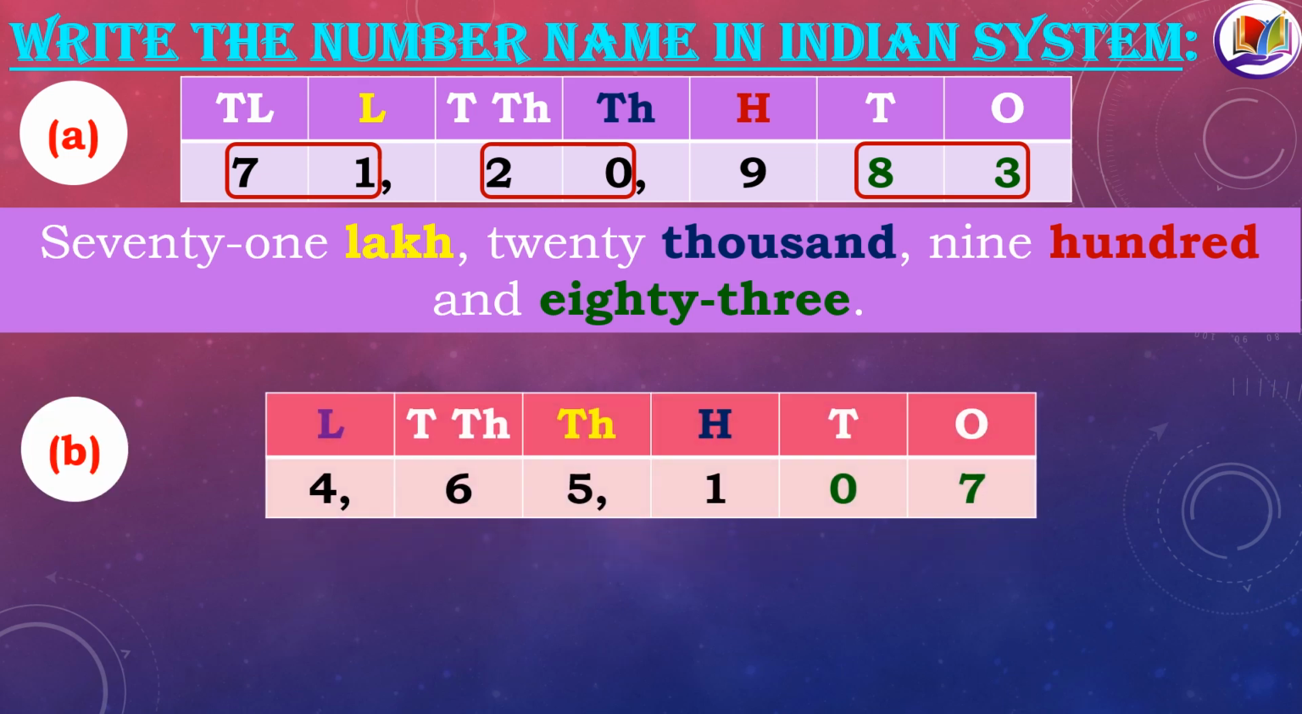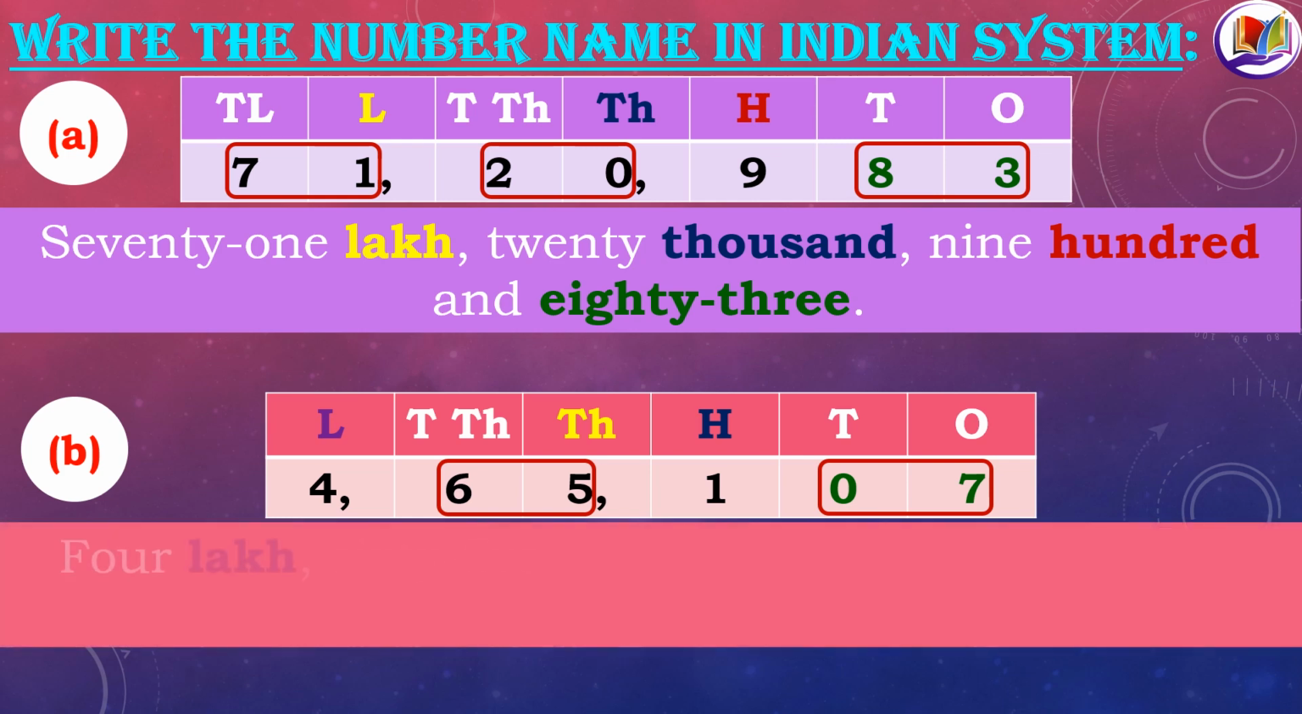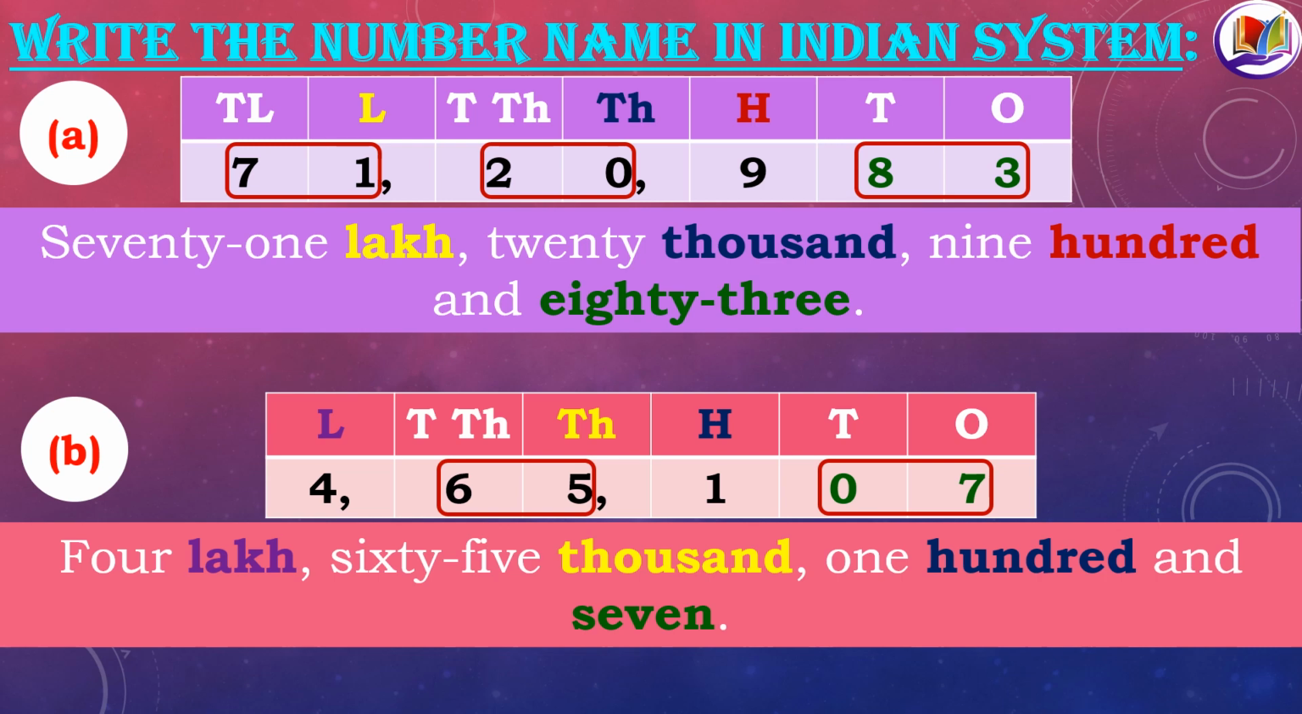Here we don't have the 10 lakhs place. We just have the lakhs place. So let's start reading the number starting from the lakhs place. That is 4,65,100 and 07 is read as 7. So what's the number now? 4,65,107. So now I hope reading of large numbers would have become easier for you. So this is how we read numbers in the Indian number system.